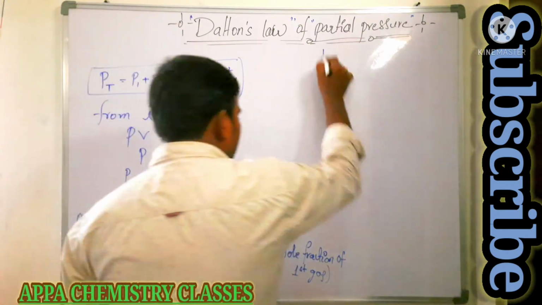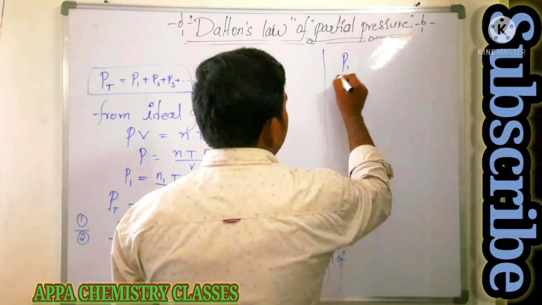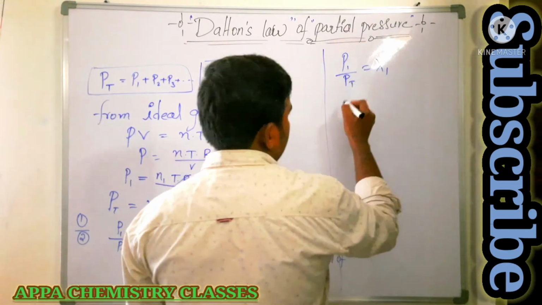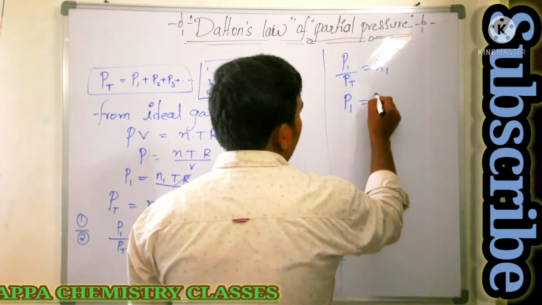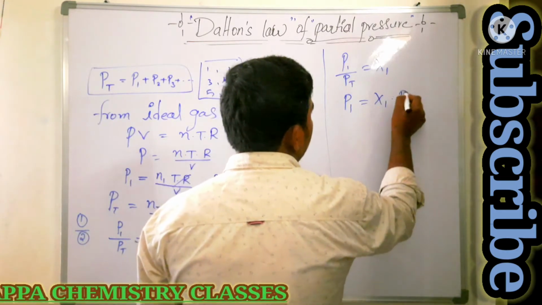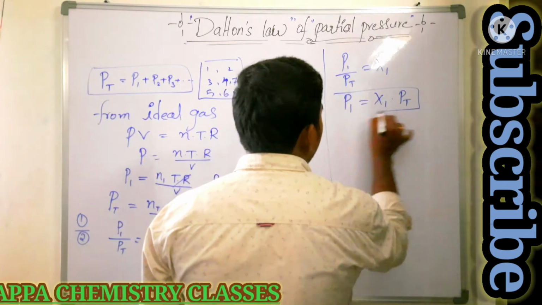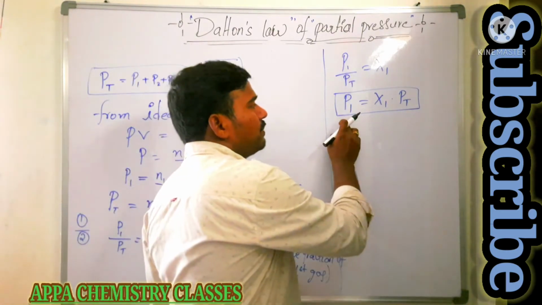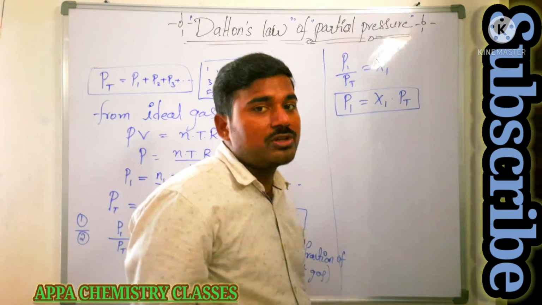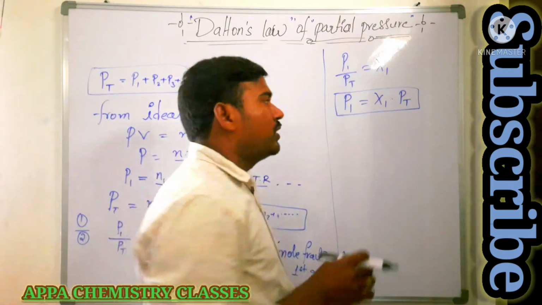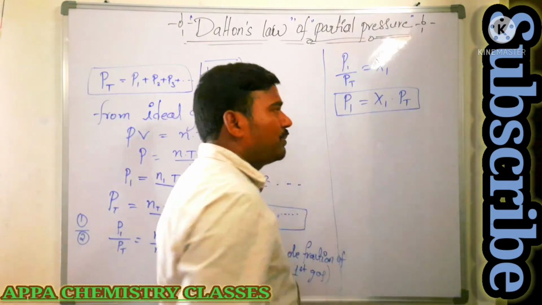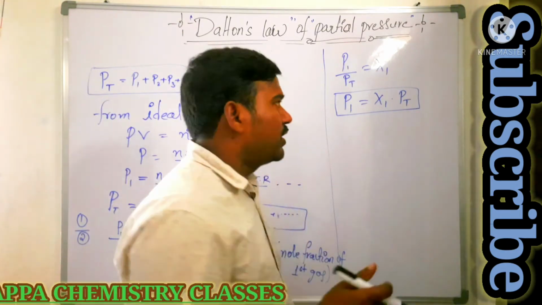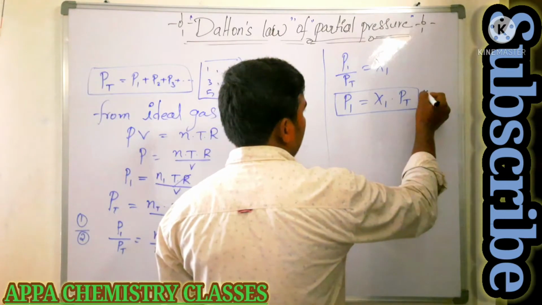So now P1 by PT is equal to the mole fraction of the first gas. From that, P1 is equal to the mole fraction of the first gas into the total pressure. So how can we define the partial pressure? At constant temperature, the partial pressure is equal to the mole fraction of that gas into the total pressure. When you multiply the mole fraction by the total pressure, you get the partial pressure. Is that clear? That is a very important formula. Okay, now.